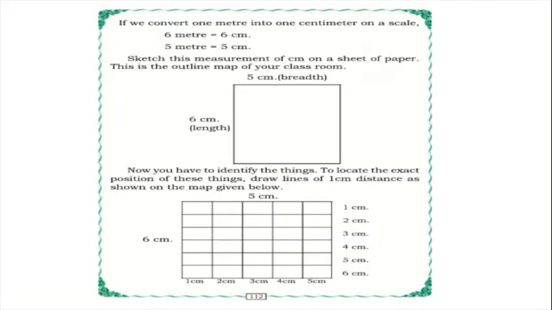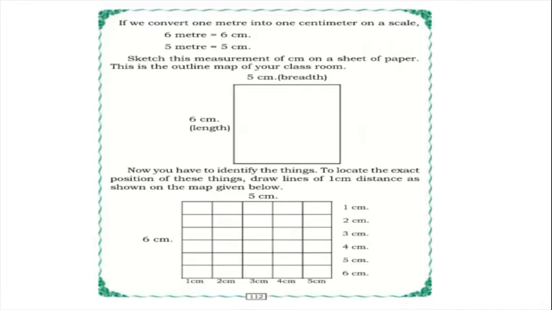Okay, so children, can we draw 5 meters or 6 meters on a sheet, children? No, isn't it, children? We can't draw a 6 meter by 5 meter measurement on a sheet. So if we convert 1 meter into 1 centimeter on a scale, it means 6 meters equals 6 centimeters, 5 meters equals 5 centimeters.